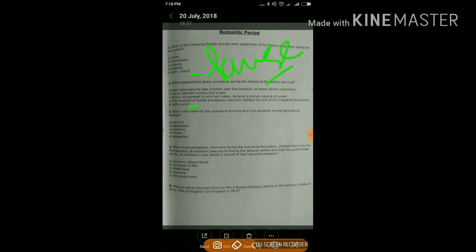What is the name of the process of dividing land into privately owned agricultural holdings? Partition, segregation, enclosure, division, subtraction. Your answer is C, enclosure.